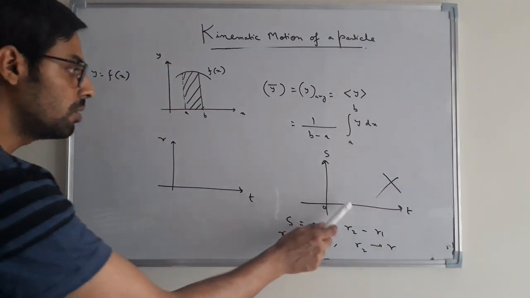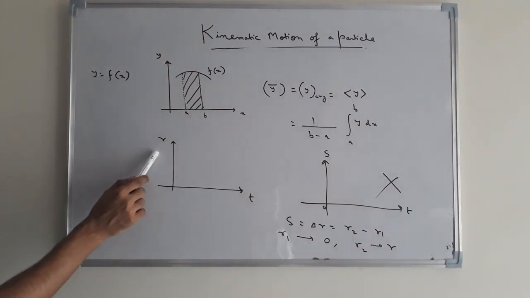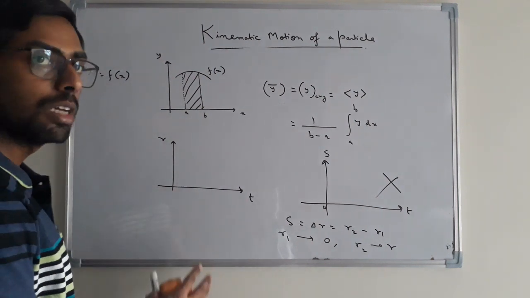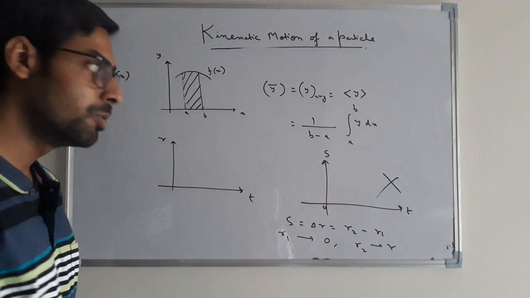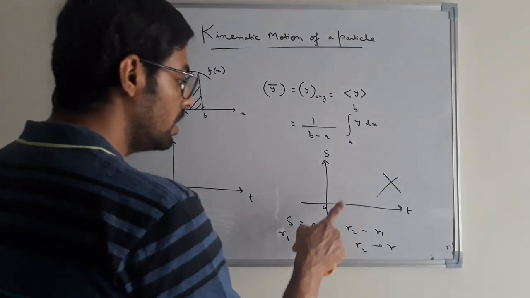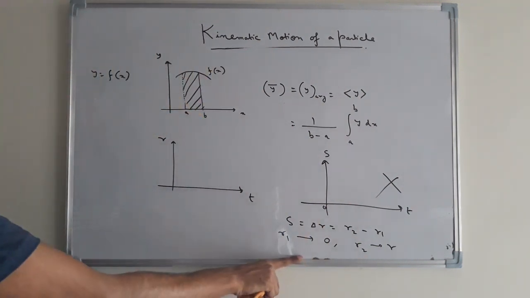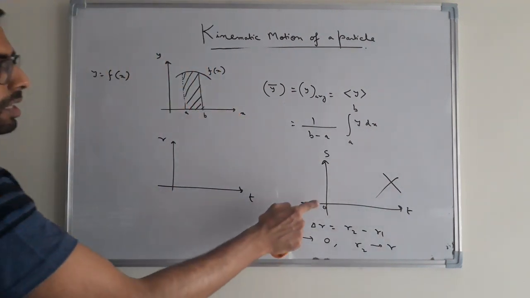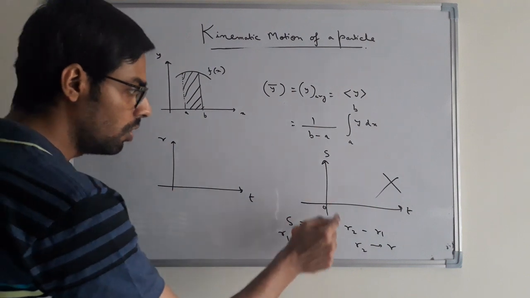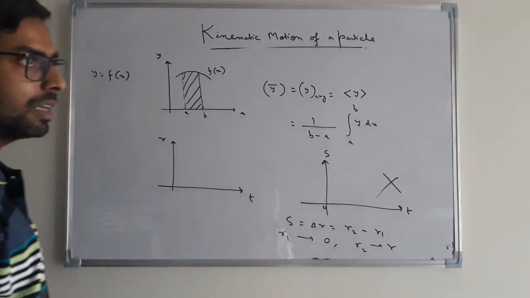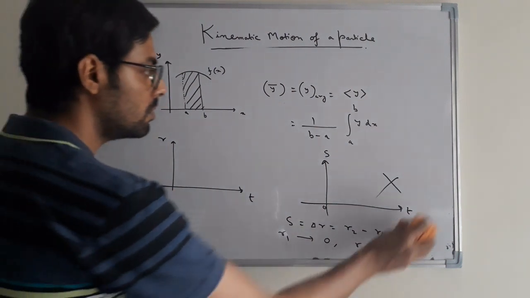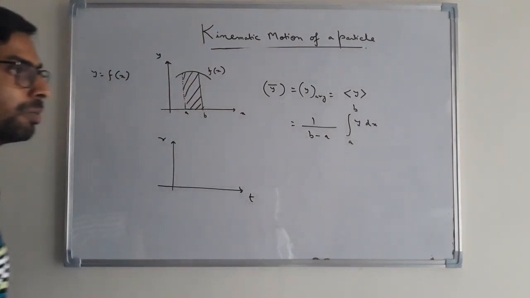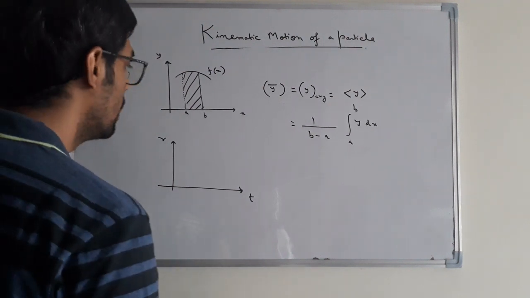Otherwise, the correct way of finding the velocity is from the RT graph, the position versus time graph. So we will always choose the position versus time graph for finding out the velocity of a moving particle.